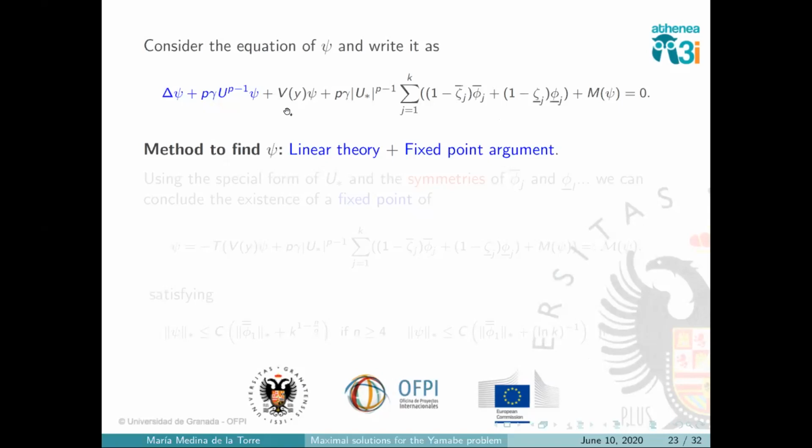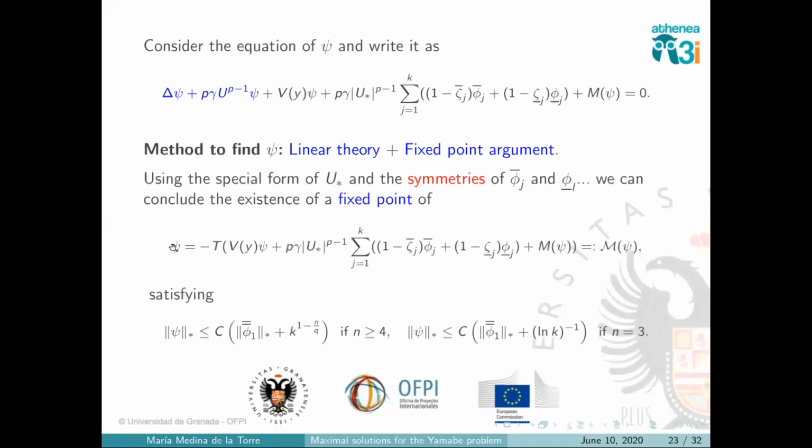If you remember, this was psi. Precisely using the symmetries of the functions, one can see that this is orthogonal, and so we can apply a fixed point argument to conclude the existence of this function psi, whose size, using the a priori estimate, is controlled by the size of the functions at one of the other bubbles plus this term here, and the same for dimension 3.